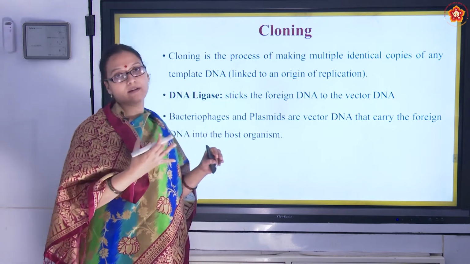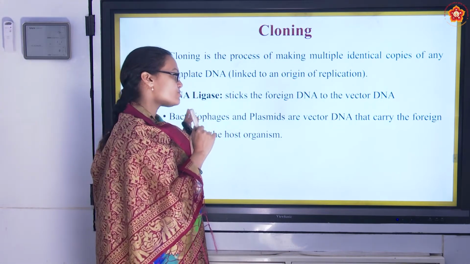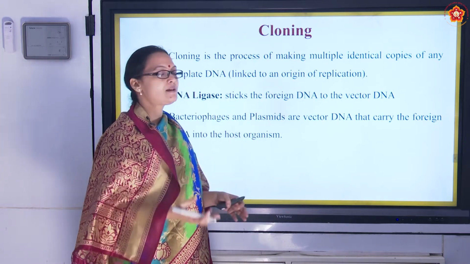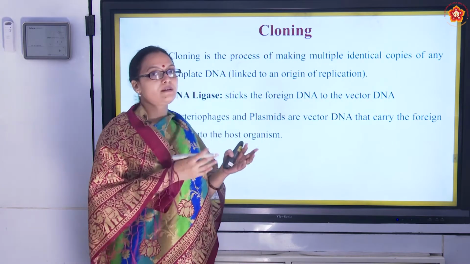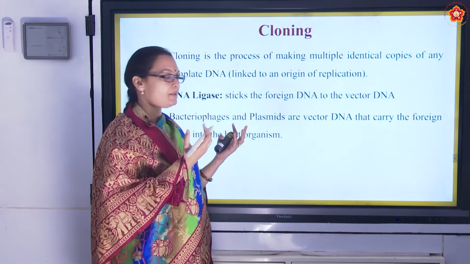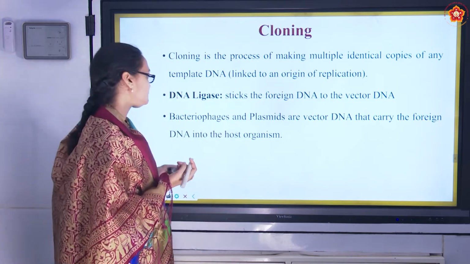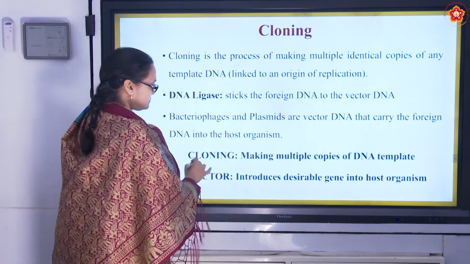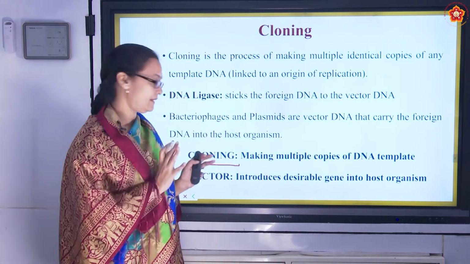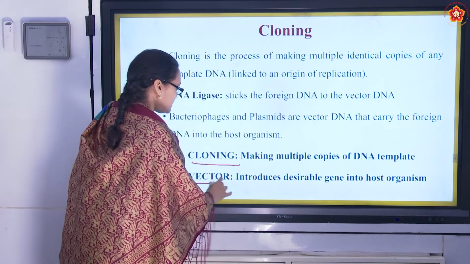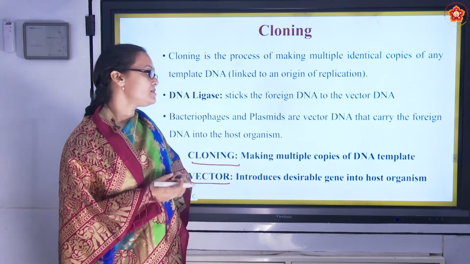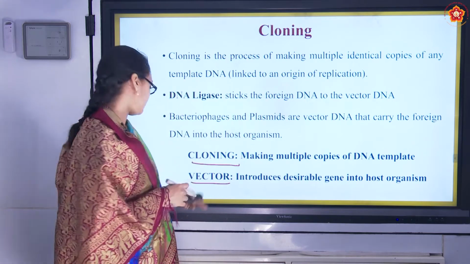How do we choose vectors? Vectors are usually chosen by the number of copies they can make. Some of the plasmids can make 1 copy, some of them can make 90 copies. So whichever can make more copies are selected. So what is cloning? We spoke about Xerox making multiple copies of the template DNA. And what is a vector? That which carries or introduces the desirable gene into the host organism.